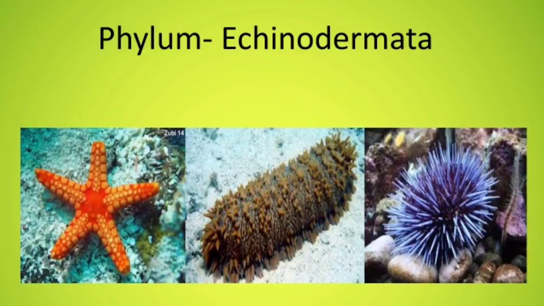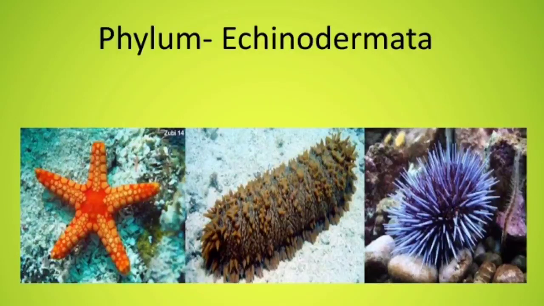Phylum Echinodermata. Calcareous spines are present on the body of these animals. Hence, they are called as echinoderms. These animals are found in ocean. Their body is triploblastic, eucoelomate, and it is radially symmetrical in adult. However, they show bilateral symmetry in the larval stage. They perform locomotion with the help of their tube feet. Tube feet are also useful for capturing the prey.